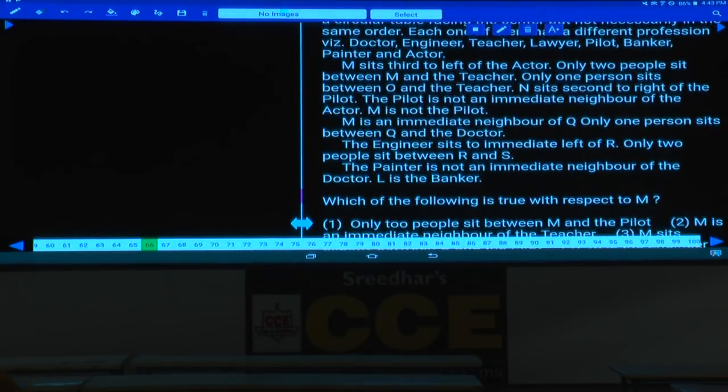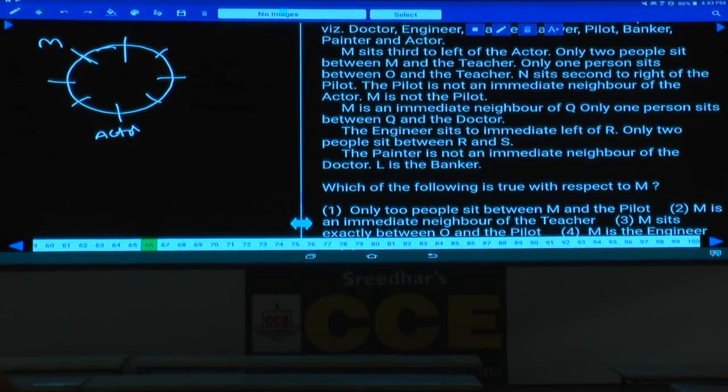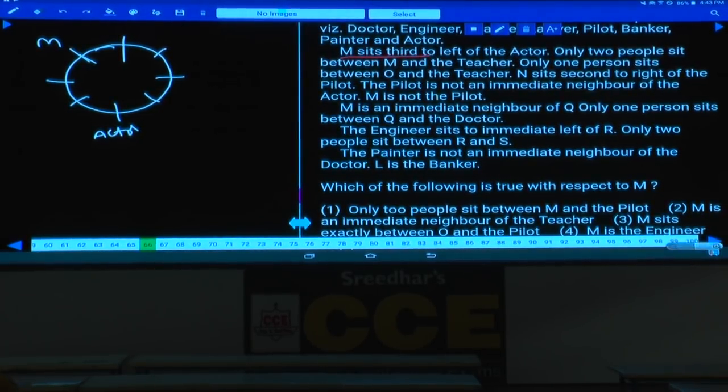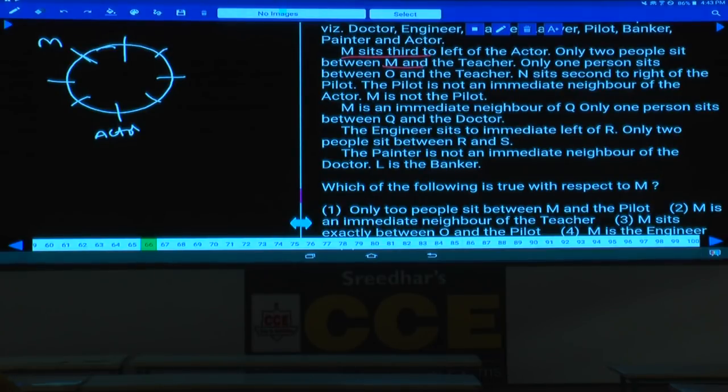Eight persons seated around a circular table belong to different professions. Now this is how these eight persons were seated. Condition number 1, M sits third to the left of the actor. If you take the actor at this place, M will be here, isn't it? Only 2 people between M and the teacher, hence the teacher must be at this place.